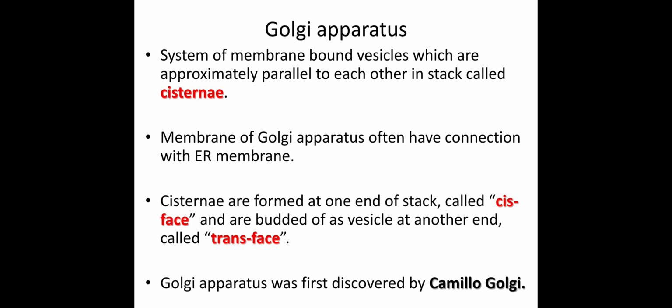Next thing is that the Golgi apparatus has two ends. The end where cisternae are formed, at one end of the stack, is called the cis face, and at the other end the vesicles are budded off, and this end is called the trans face. So two types of face are present: the cis face where cisternae are made and the trans face where cisternae are budded off. Budded off means vesicles are produced that carry different types of molecules.